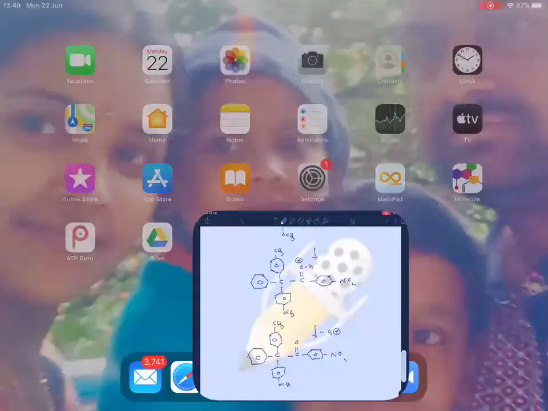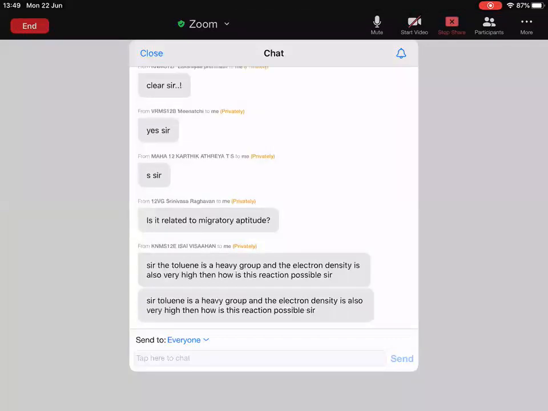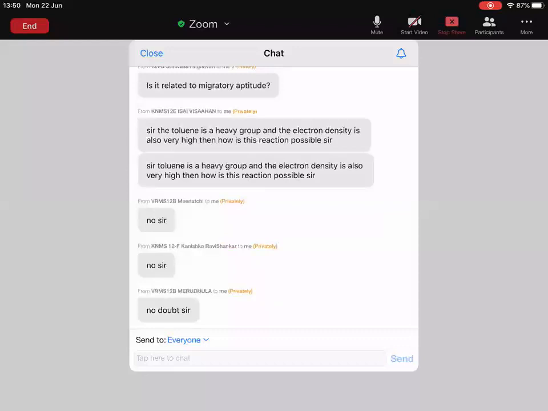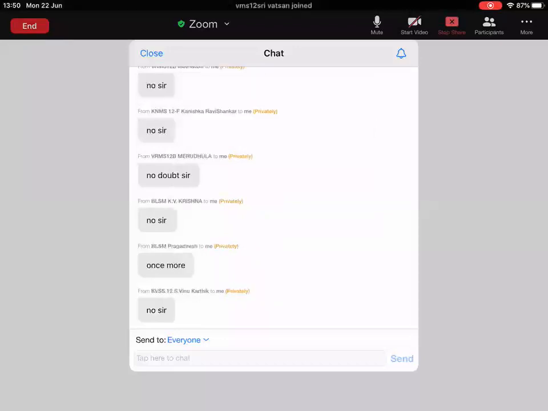So again, let me go to your chat box. Now tell me, any doubt in this mechanism? Please respond, everyone, students. Here one student is posting a question once again: sir, toluene is heavy group and the electron density is also very high, then how is this reaction possible?